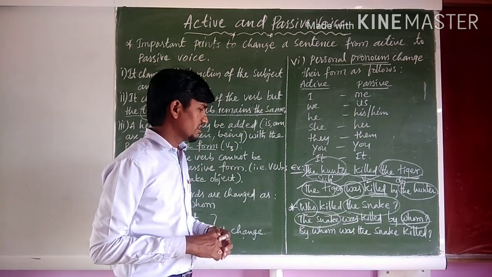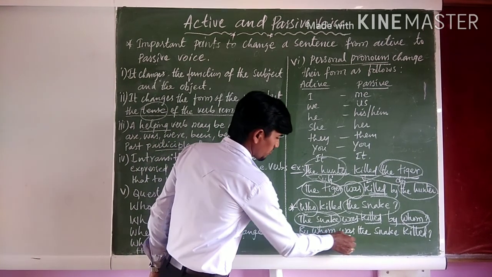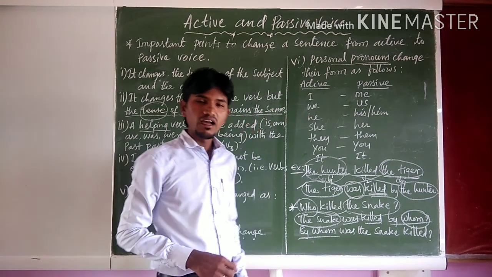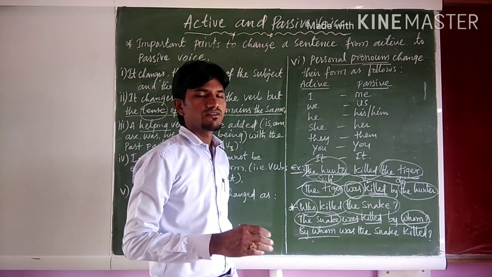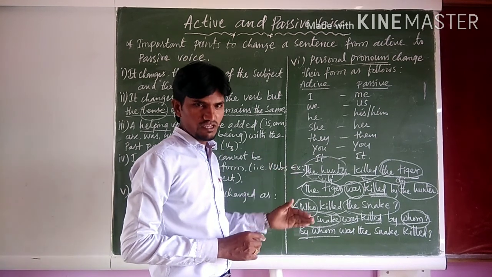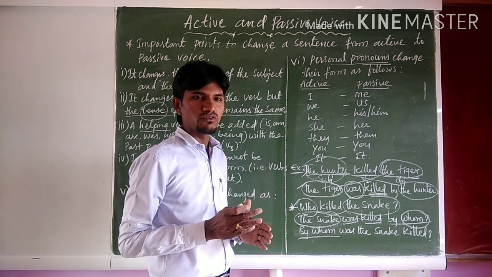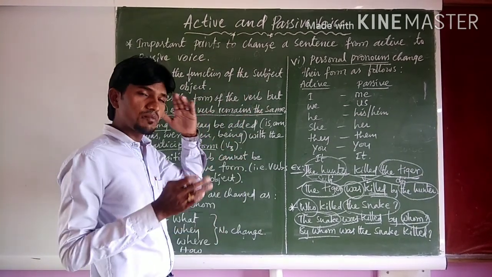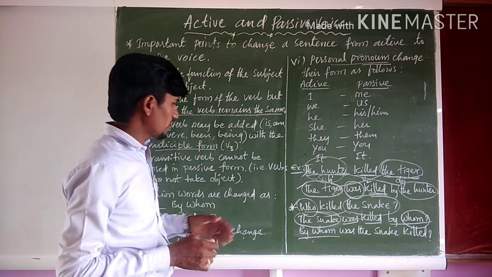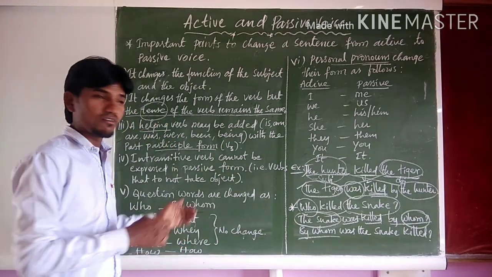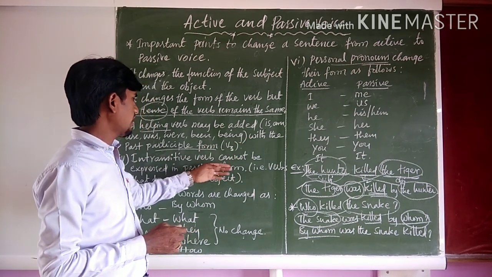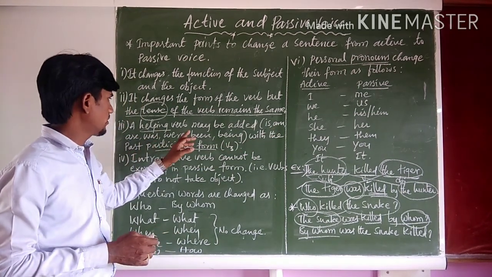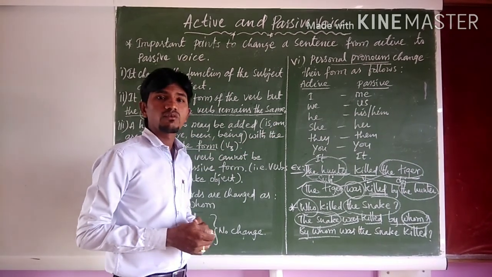Or you can write in a different way also: By whom was the snake killed? By whom was the snake killed? You can also write it down, my dear students. So from active voice to passive voice, if you have to transform a sentence, these are the points we have to keep in mind. Not only WH word questions, but with all auxiliaries, right? Like is, am, are, was, were, we can also form questions.